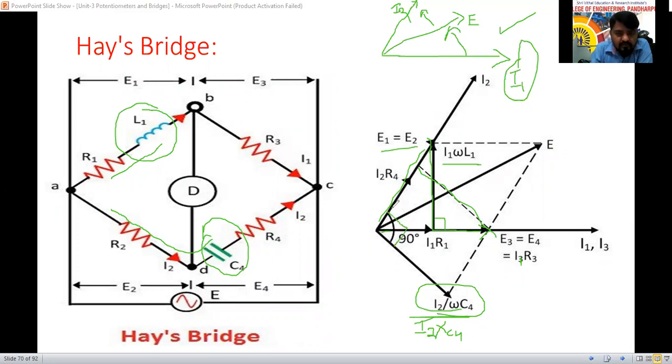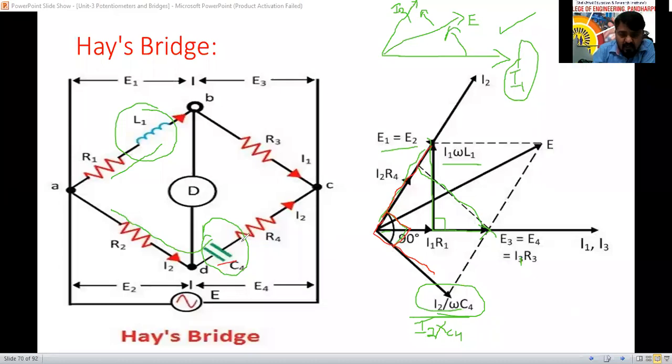Compare this one and this one. Is there 90 degree? Yes or no? From here to this color, I will take that one, another color. From this one, the red color I have taken. Here to this one, it is 90 degree only. 90 degree or not? Yes. So the current flowing through the capacitor leads the voltage drop across this one by 90 degree.